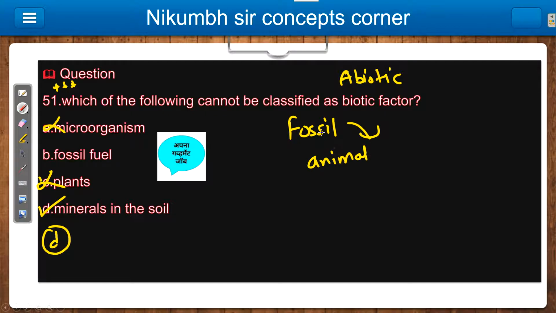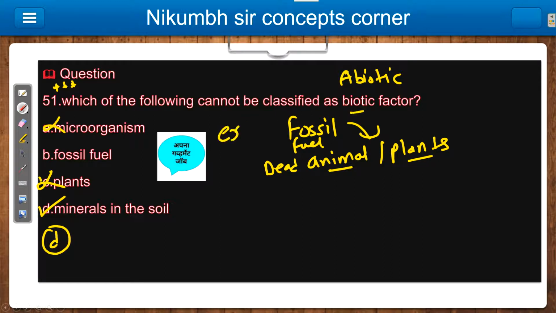So I can say fossil fuel is nothing but made up of animals when they are dead, dead animals and plants obviously. Because it is from animals and plants, they consider fossil fuel a biotic factor.